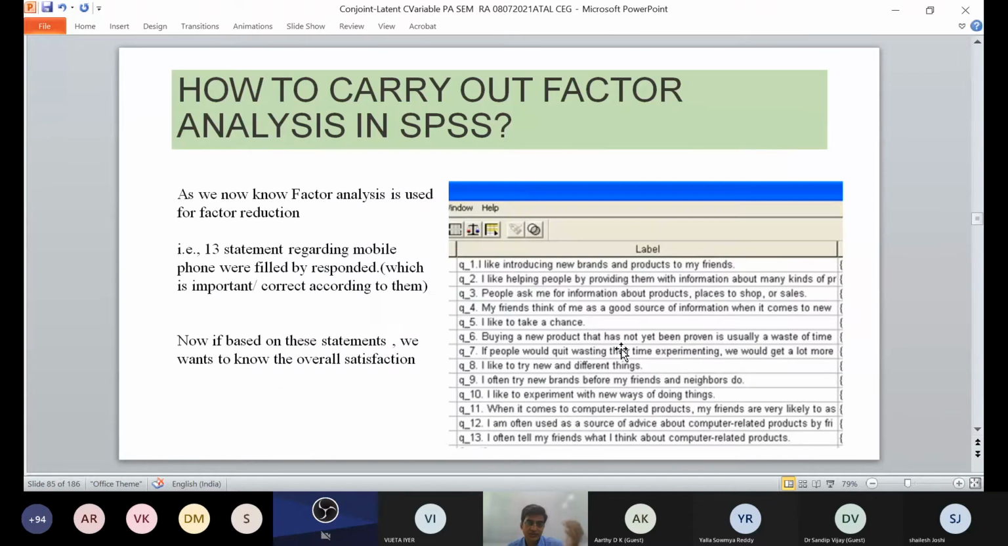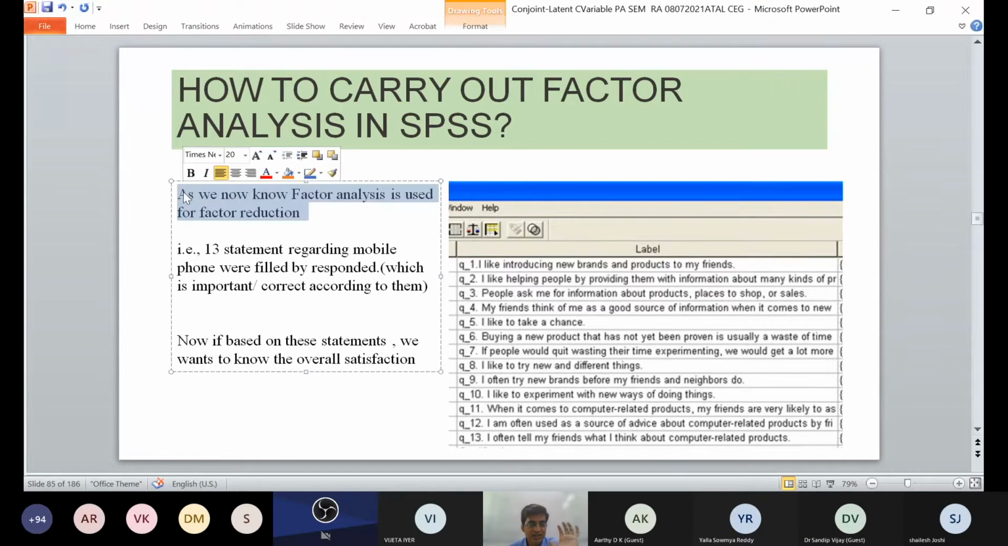Just now we discussed that. Now, how do we do factor analysis in SPSS software? Factor analysis is basically used for factor reduction. There are 13 statements regarding mobile phones that were filled in by respondents. Introducing new branches and products in my field. I like helping people by providing them information. People ask me for information about products. Likewise, there are 13 questions, asking which is important and correct according to them.